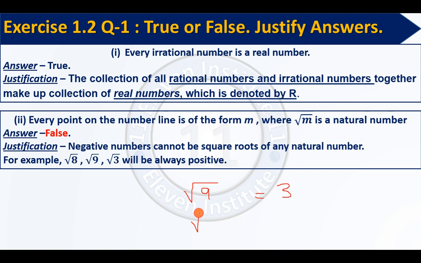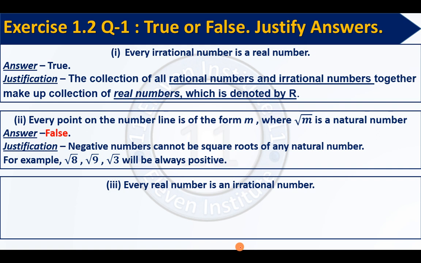But what about this number? If I take square root of minus 9, square root of minus 9 can never be a natural number, right? So root 8, root 9, root 3 will always be positive. Till then the statement is true. But when I take square root of negative numbers, I will not get a natural number over here. Due to this reason, the statement is false. I hope you understand this. In case you still have doubt, you can message me. Fine. Let us move ahead.